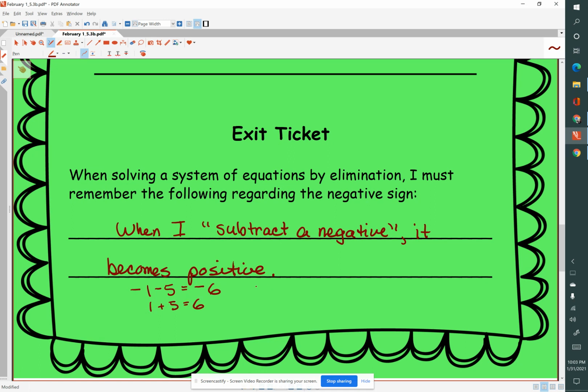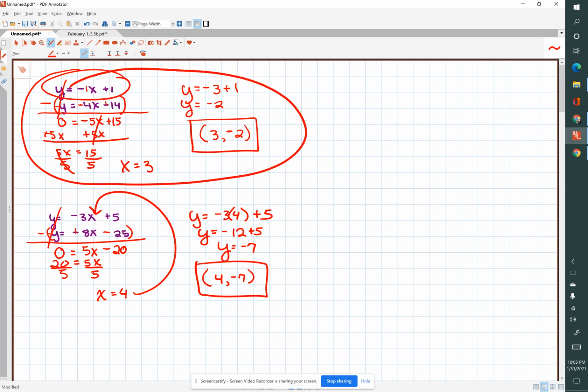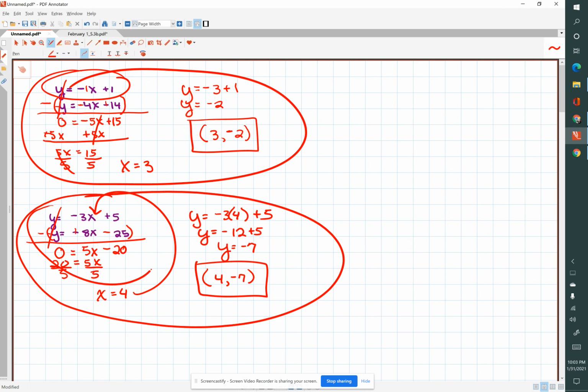But if you have negative 1 minus a negative 5, okay, that's negative 1 plus 5, which would be 4. And that's the same thing that happens when we did these in this example here, and the same thing that happened in this example here. You see it right there.